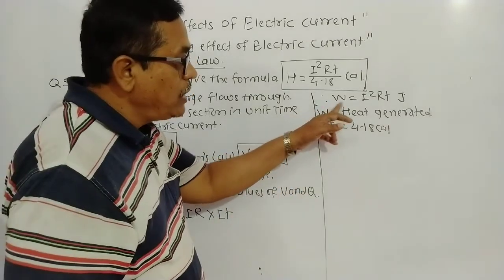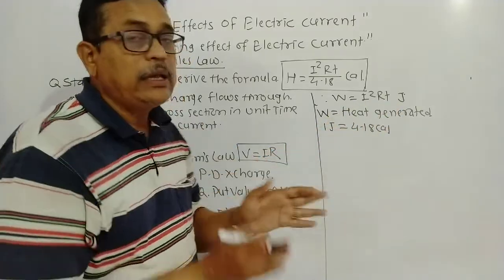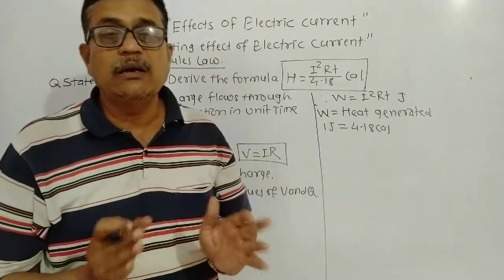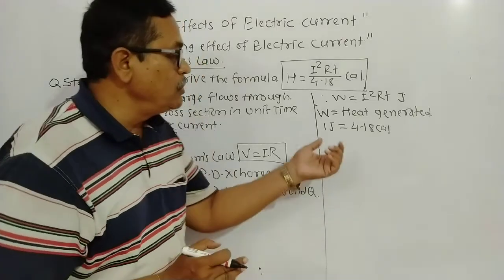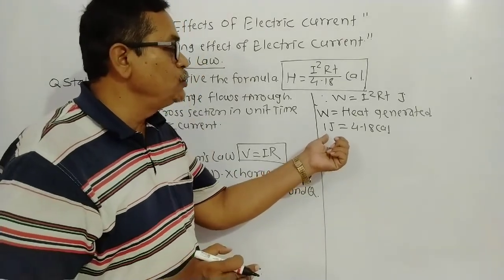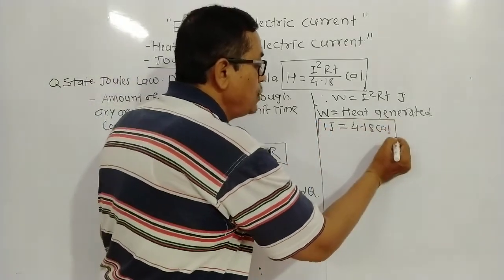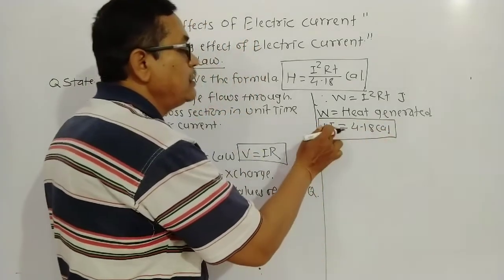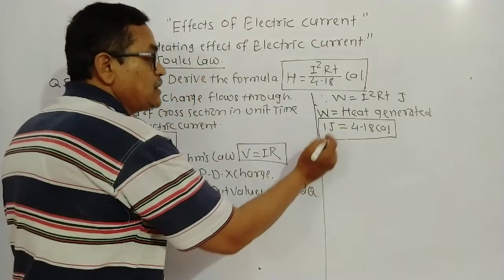If we calculate the work by using I square RT, then the unit is joule. But you know heat can be measured in calorie. Heat ची मूल्य आहे ही कॅलरी मध्ये मूल्य आहे. म्हणून या ठिकाणी रिलेशन बिटवीन जूल अँड कॅलरी, दॅट इज 1 जूल इक्वल्स टू 4.18 calorie. Then put this in the equation.